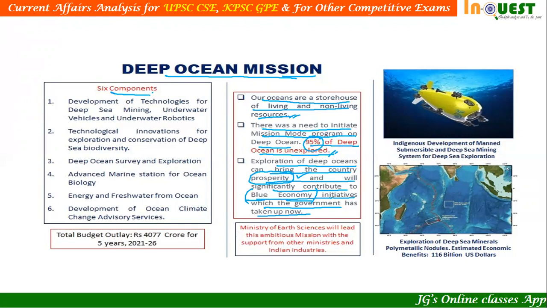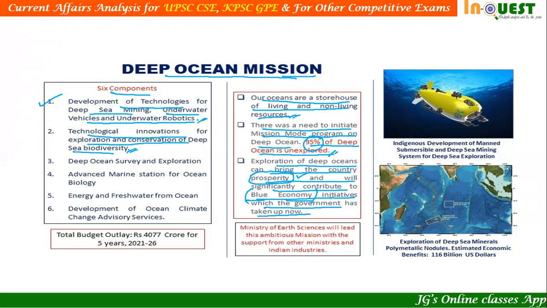Now there are 6 components of this particular deep ocean mission. One is development of technologies for deep sea mining, underwater vehicles, and underwater robotics. This vehicle that we have developed recently is one of these objectives. Then technological innovations for exploration and conservation of deep sea biodiversity.